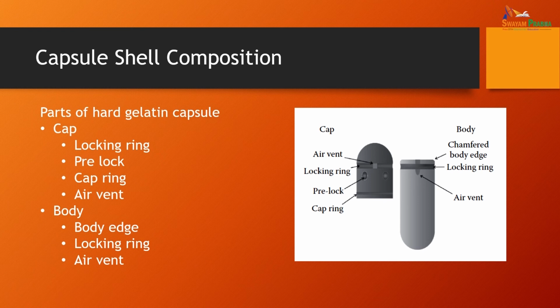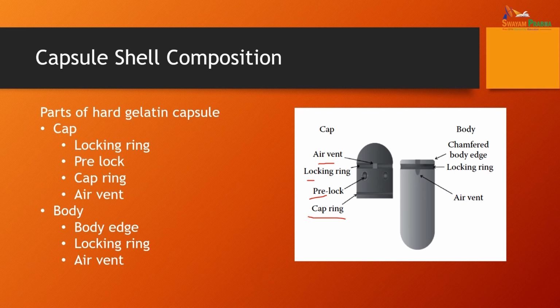Now, what is the composition of capsules? There are parts of the hard gelatin capsule: cap and body. There are two major parts. There is a locking ring, as you can see here. Pre-lock, this is the pre-lock here. Cap ring is there. Air vent is there, it is part of the cap basically. In general you don't see it, but these are the parts in hard gelatin capsules.